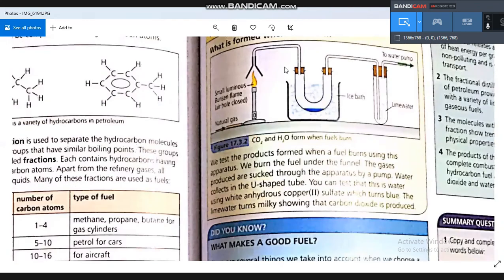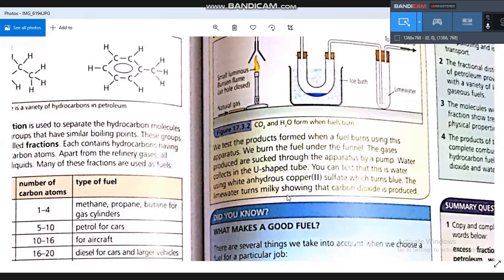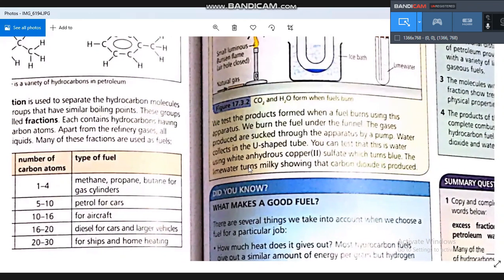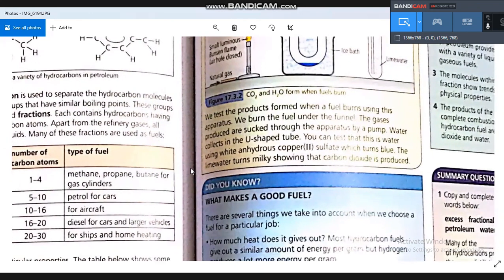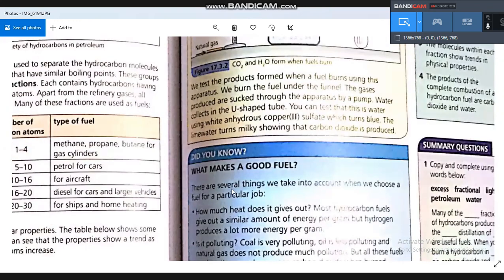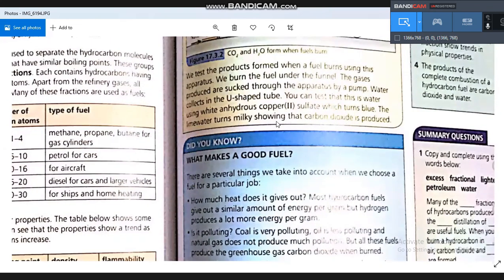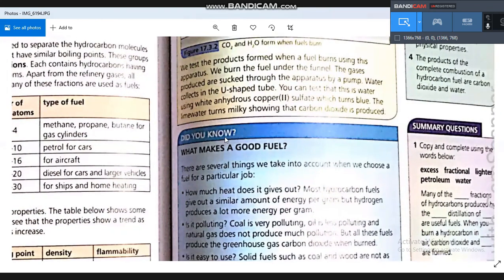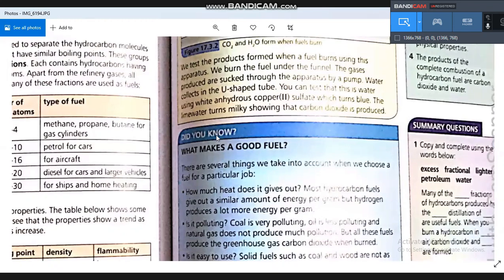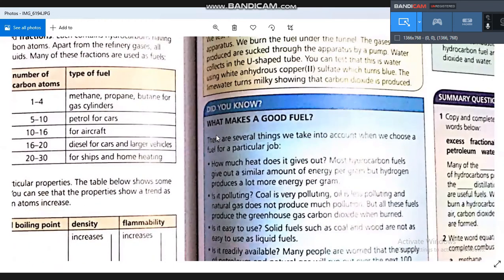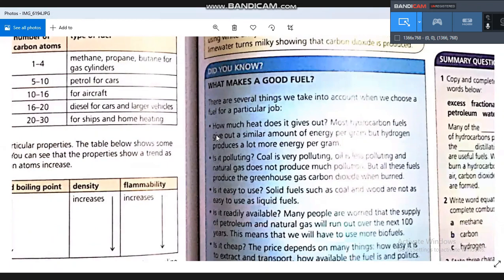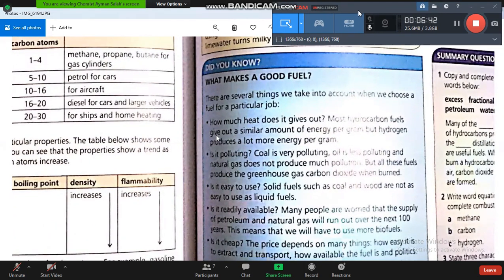We have here something very important that we talked about before. What makes a good fuel? What are the properties of a good fuel? A good fuel depends on some characteristics.